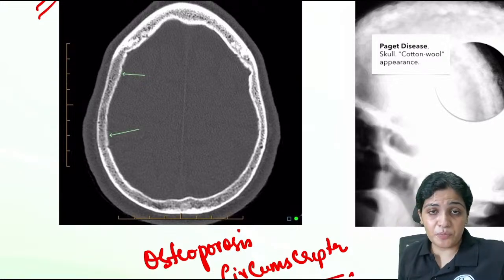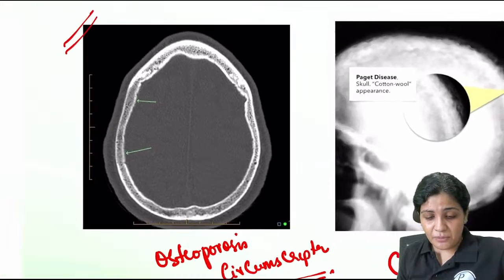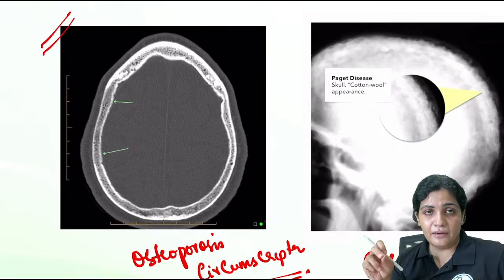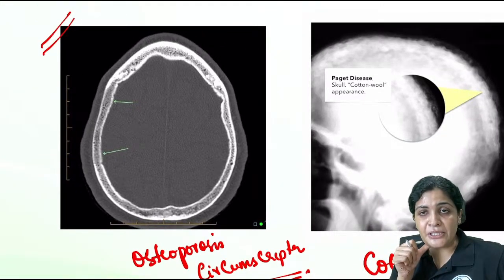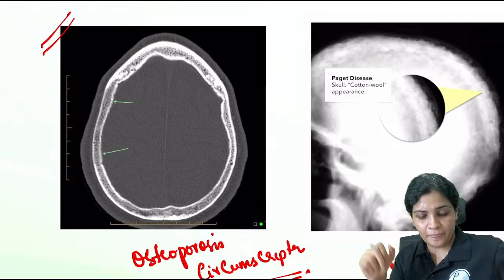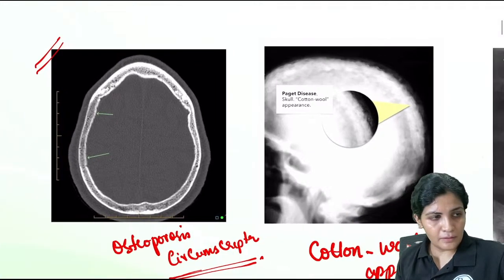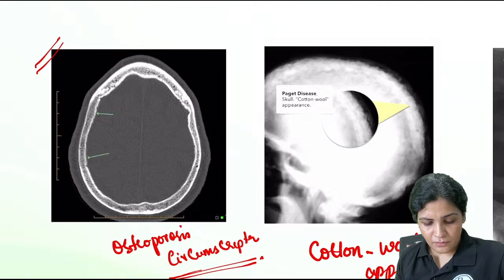Again, this is the osteoporosis circumscripta. So there will be calcification around the skull bone. This is called the osteoporosis circumscripta.